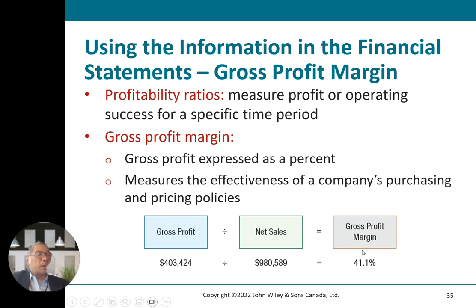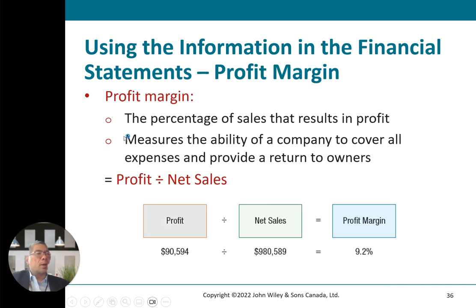Here in this case, you've got 41.1%. Look at the next one. Profit margin is the percent of sales that results in profit. It measures the ability of a company to cover all expenses and provide a return to owners. You calculate it as profit divided by net sales. Here, you've got a profit margin of 9.2%.